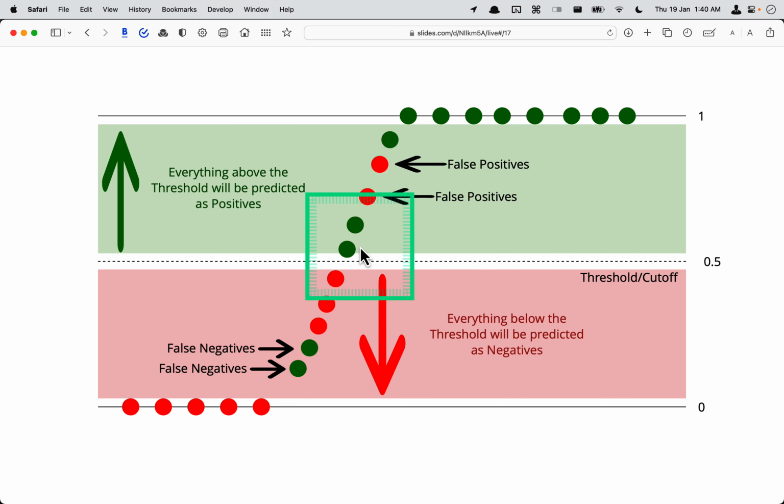But still our model is okay, because we will always have some kind of a cutoff.